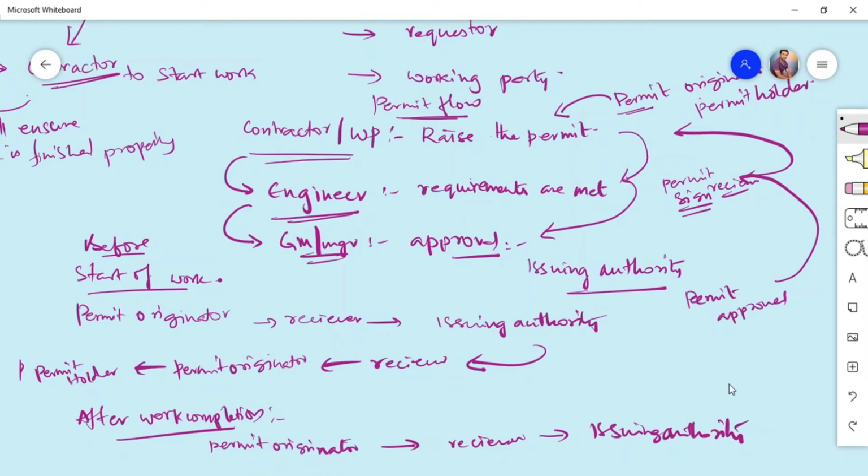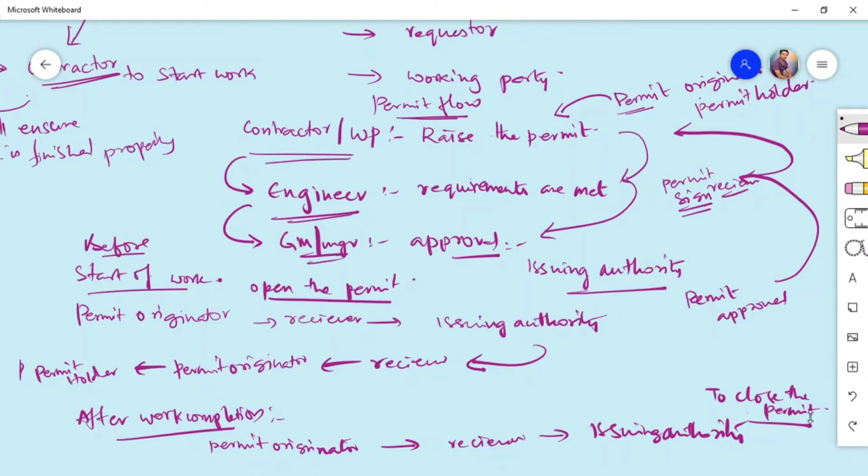So permit opening and closing is very much important. If the permit is not closed, then it is assumed that the work is not yet closed and they are still working. So this type of mistake should not be made. Any permit which is open should be closed after the given duration or when the work is completed.